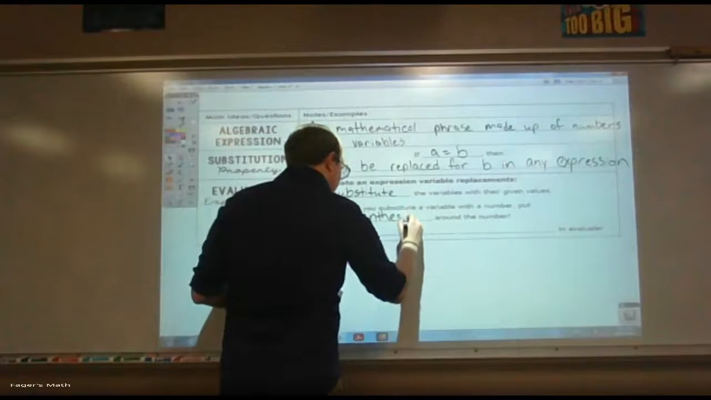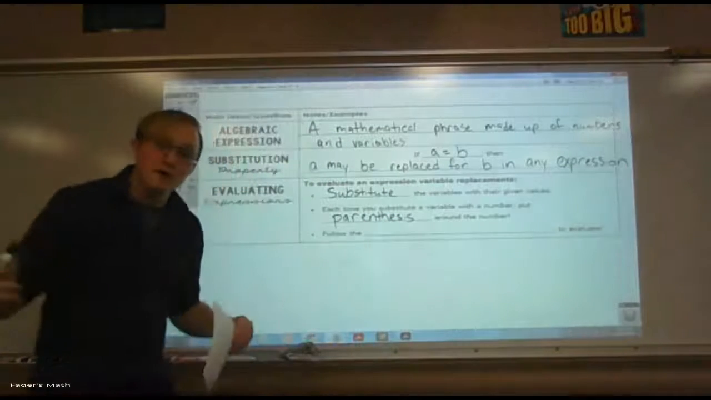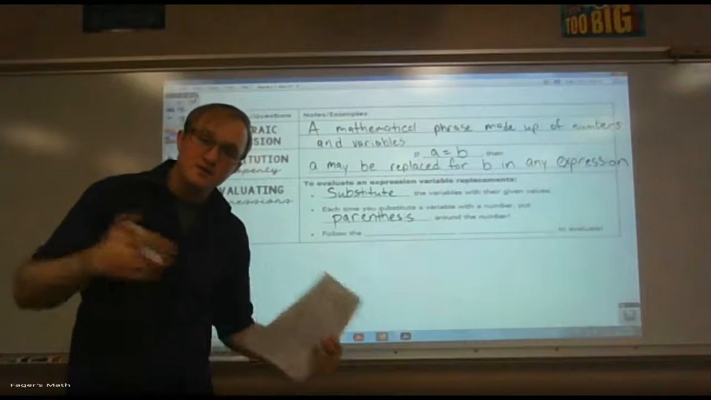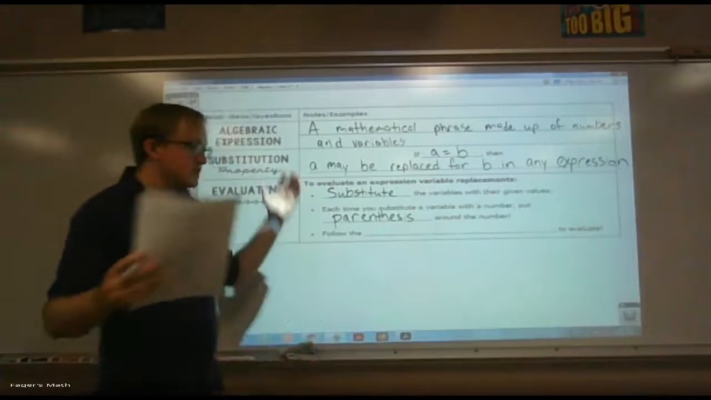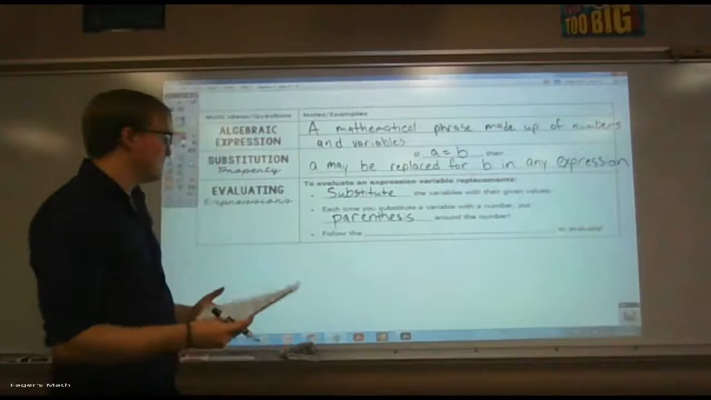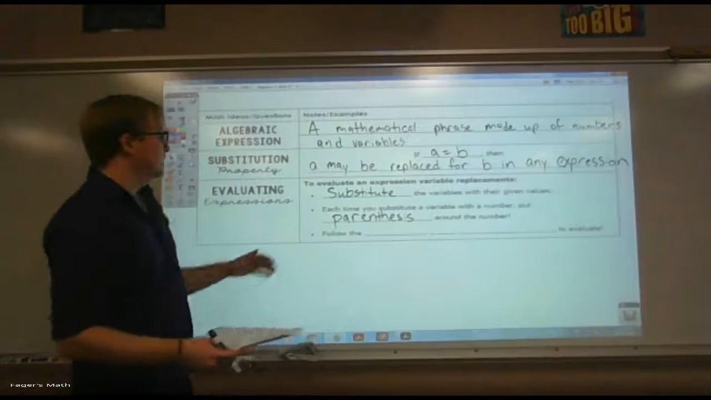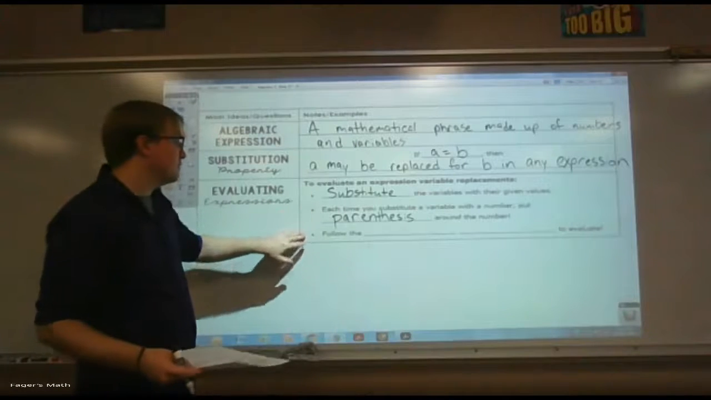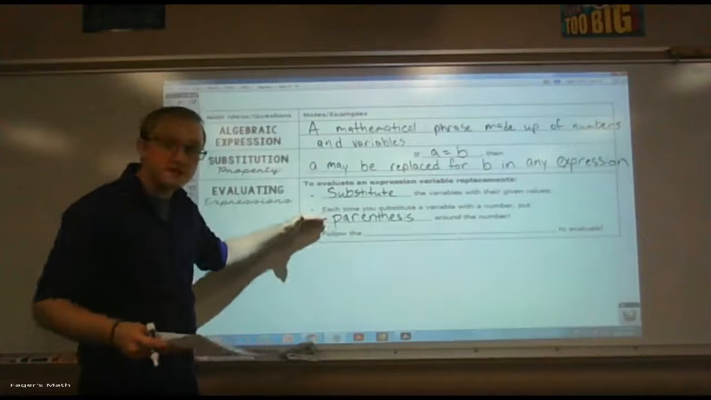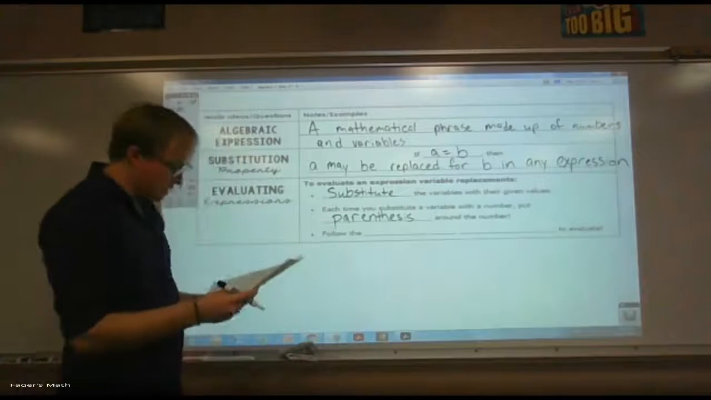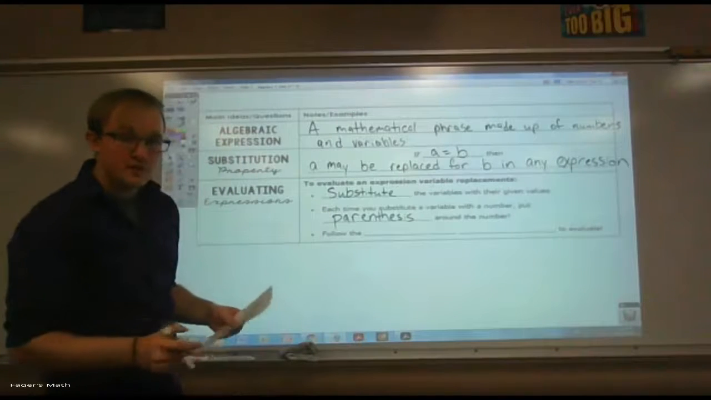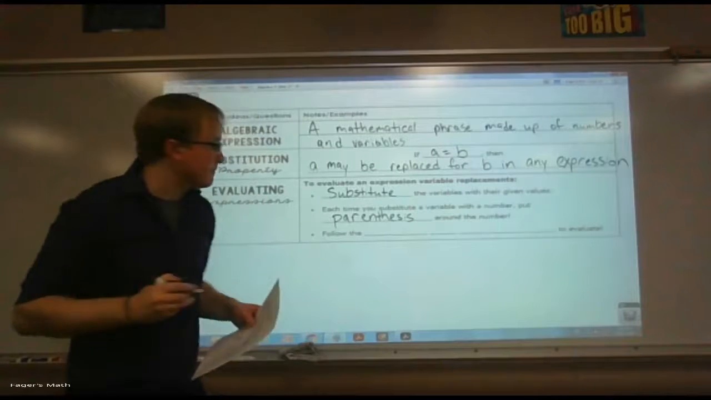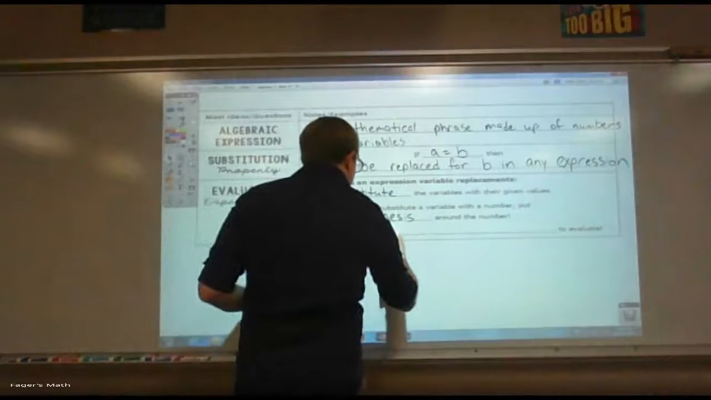Parentheses. Put parentheses around that number. That way we know what we've subbed for. We know what the substitution was, right? And I'll show you how we do that. These steps are good to follow, right, though? Start with the substitution, put parentheses around the number you subbed in, and then last but not least, follow the order of operations, hence what we just did. Follow the order of operations.